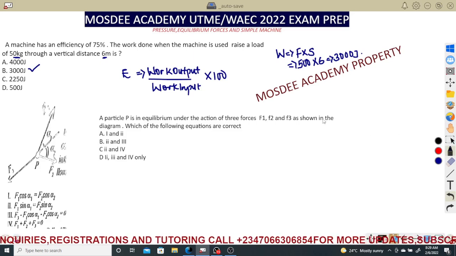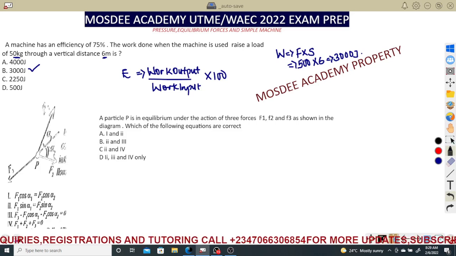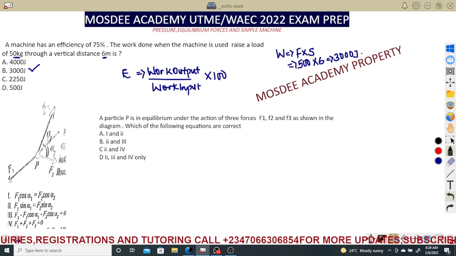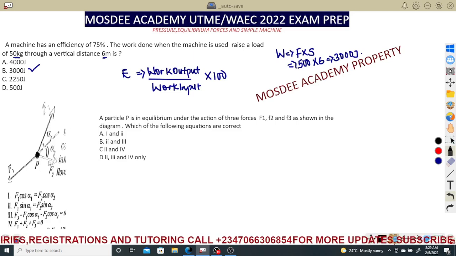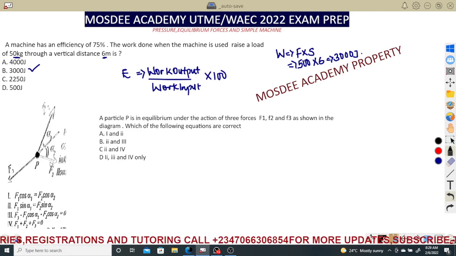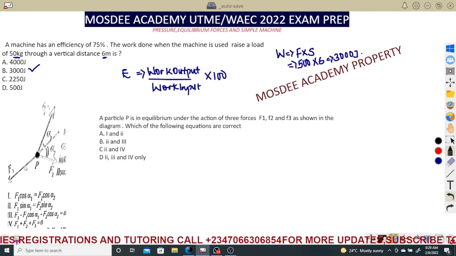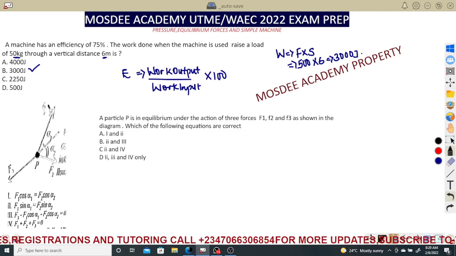Now, the next one has a diagram, maybe not drawn well. I just hope there's no mistake. But let's see: a particle P, there's a P, okay, this is the P, under the action of three forces, F1, F2, and F3, as shown in the diagram. Which of the following are correct? Let's see. F3 is the resultant force. We have F1, I guess.